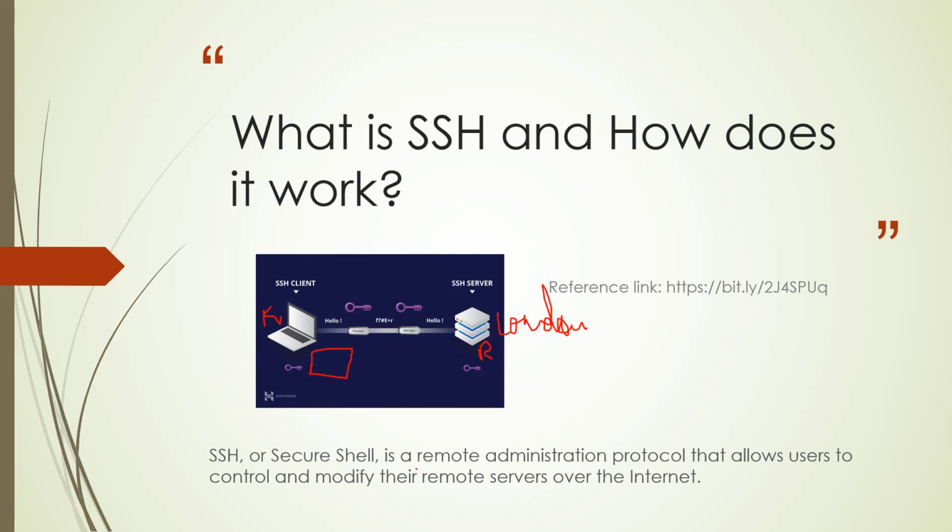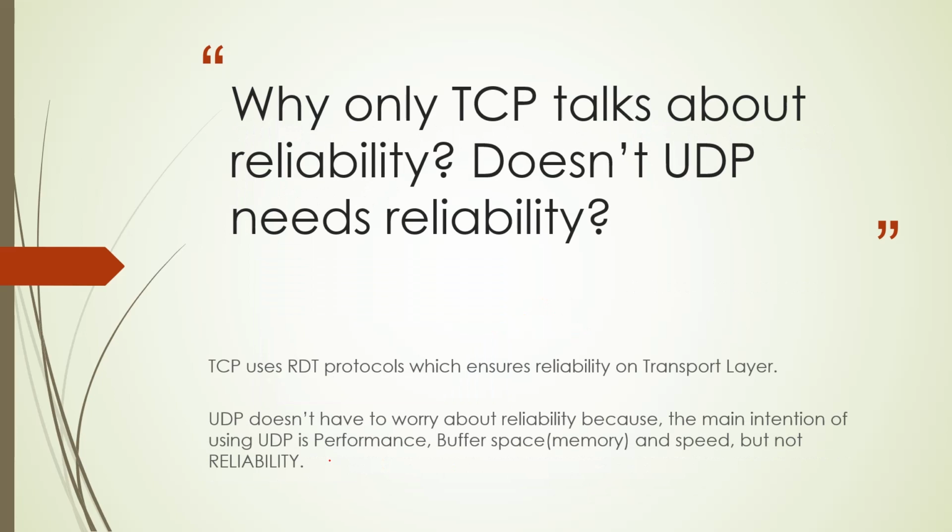And why does only TCP talk about reliability? This is a question which most interviewers ask in interviews: why doesn't UDP need reliability? The main answer is that UDP is mainly intended to enhance performance and speed. It does not focus on reliability. In UDP, the user's intention was not based on reliability.